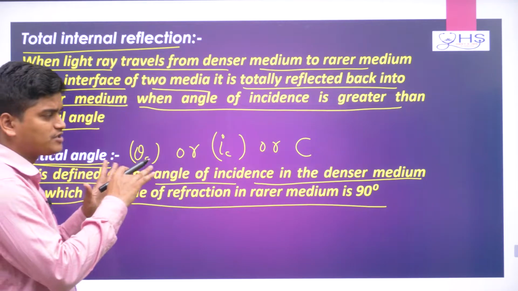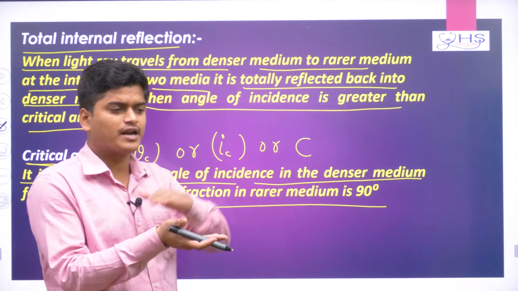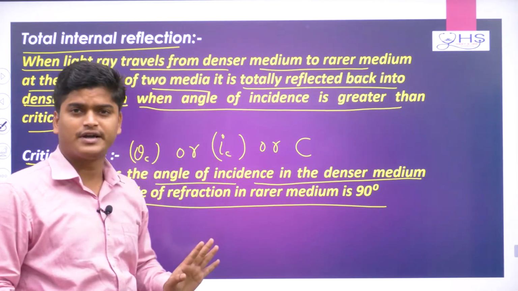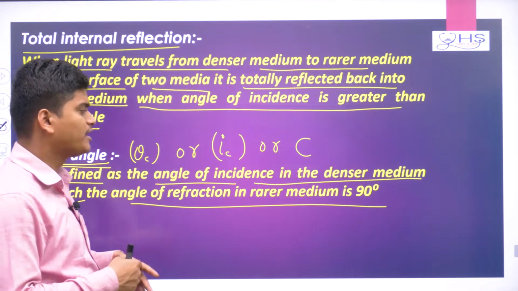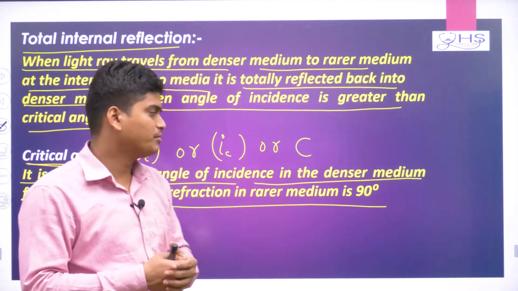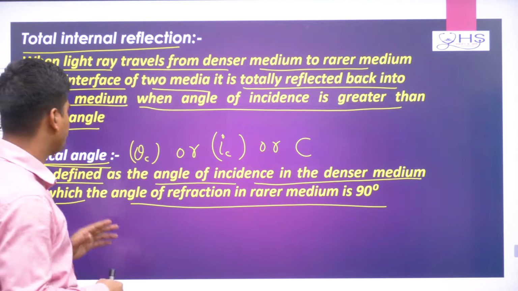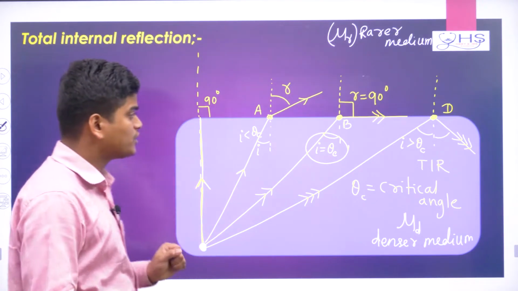The critical angle depends basically on the two media. If water is below and air is above, then for the water-air media the critical angle will be different, for the water-glass media the critical angle will be different, and for the glass-air media the critical angle will be different. So a different critical angle will come. That we will try to see after deriving the formula for the critical angle. Okay, so now understand here.